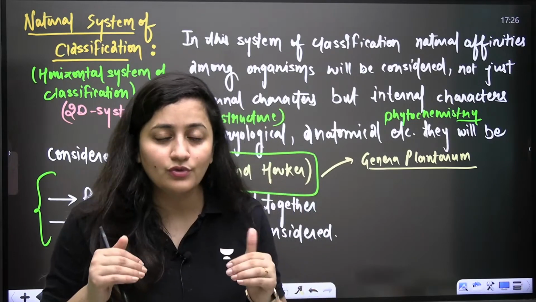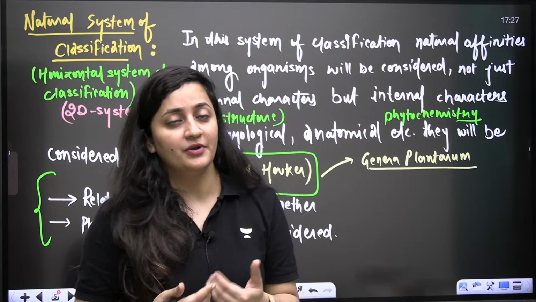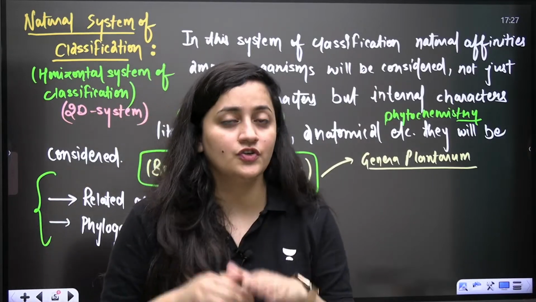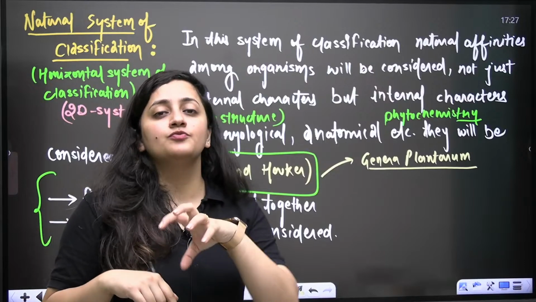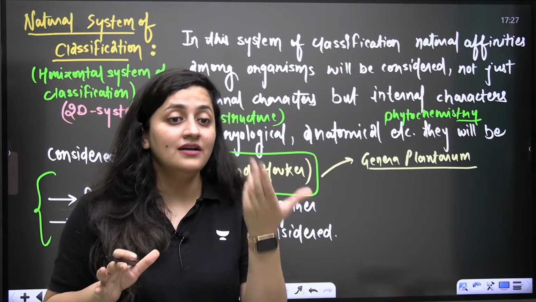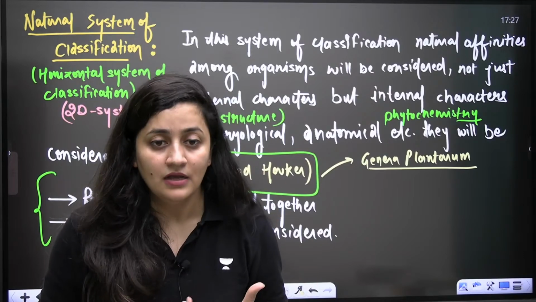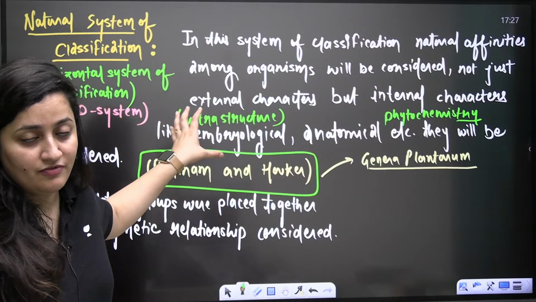As of now, you know that we study gymnosperms separately. But in the natural system of classification, while classifying the plants, they just kept the gymnosperms in between the dicots and monocots, which is the drawback. But still at many levels, we still use the natural system of classification.